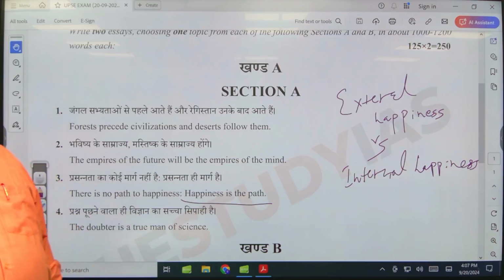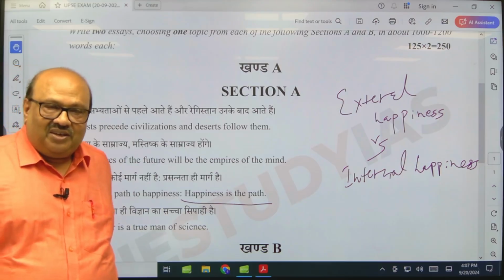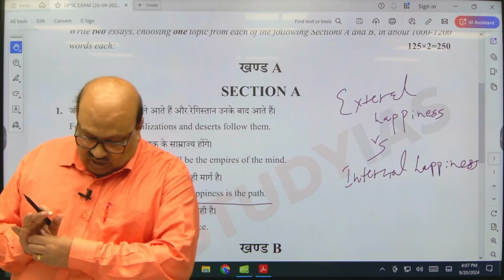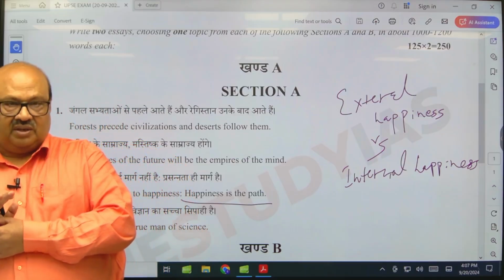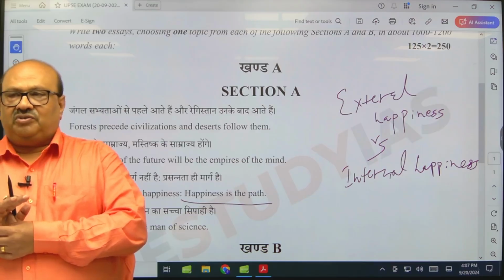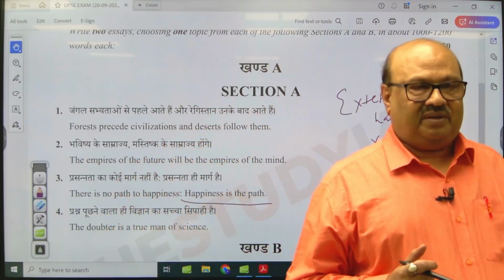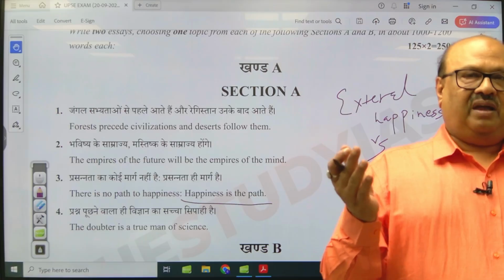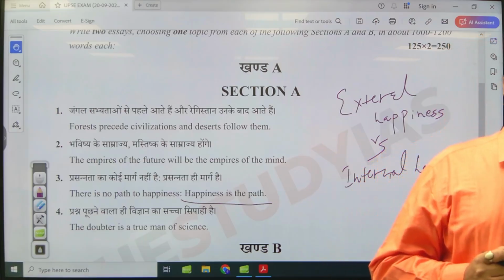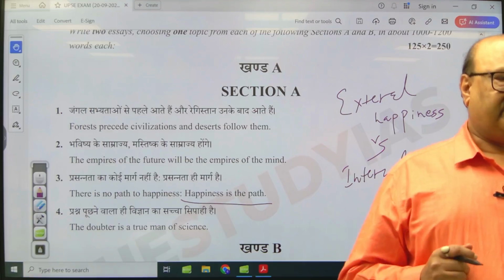So you should be walking on the path of external happiness, or you should be trying to cultivate internal happiness. The answer is you should be trying to cultivate internal happiness. This is what it says, because you see, whatever material gains you have, today you may be going to your IAS institute on foot, you may be walking.